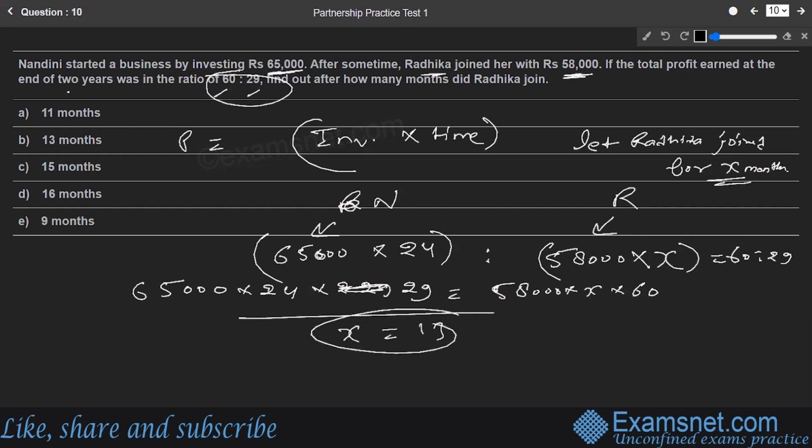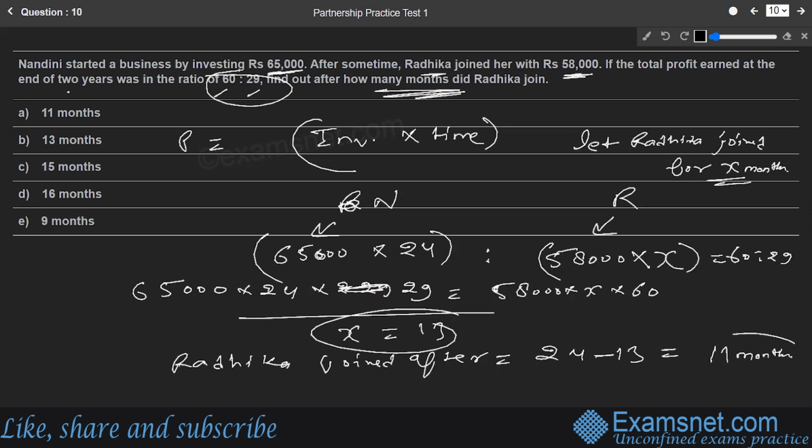So Radhika's money was in the business for 13 months. They had asked after how many months did Radhika join. The total tenure of the business was 24 months and Radhika's money was in the business for 13 months. So she would have joined after 24 minus 13, that is nothing but 11 months. She would have joined after 11 months, and that is the right answer, option number A.